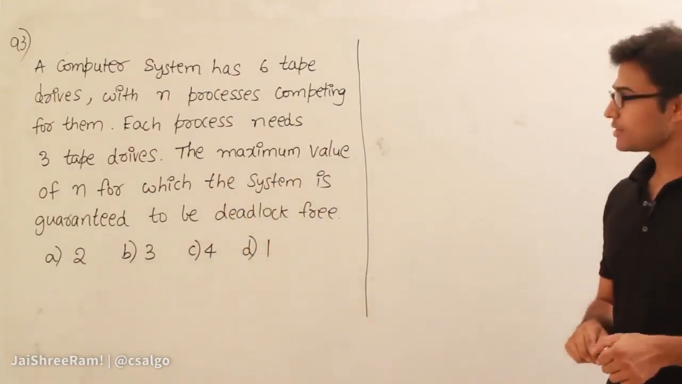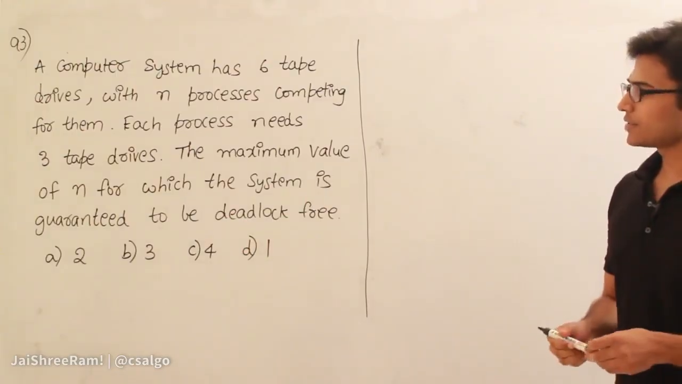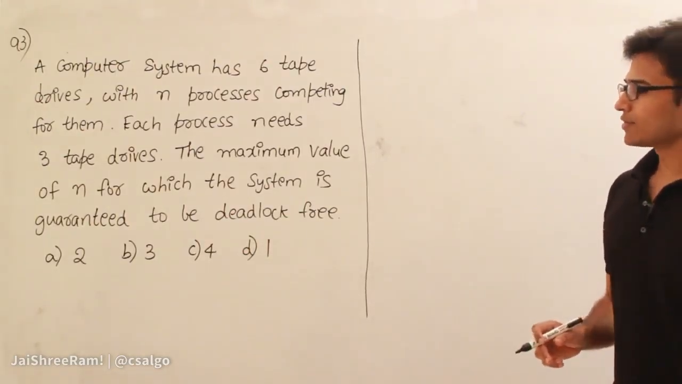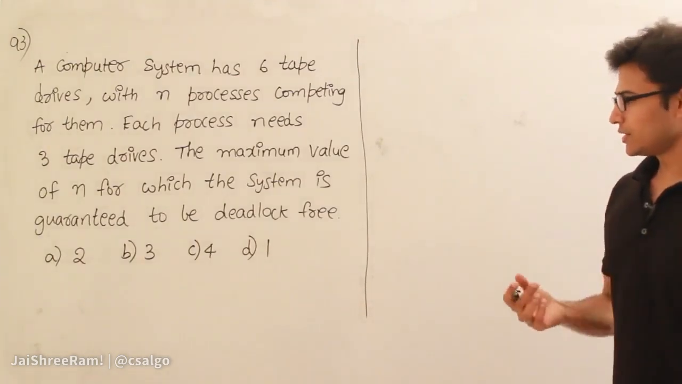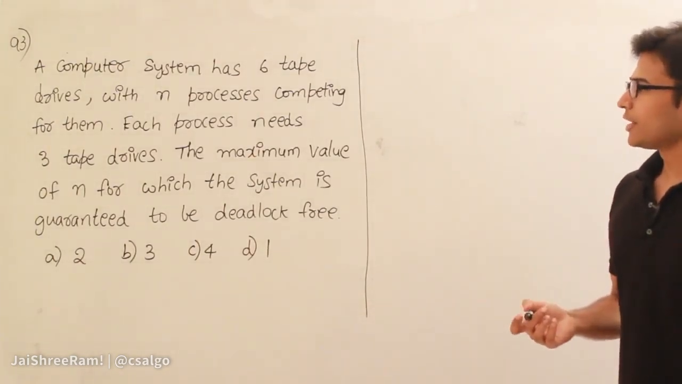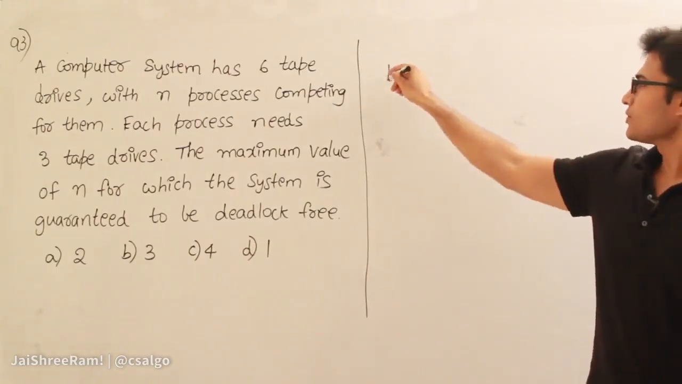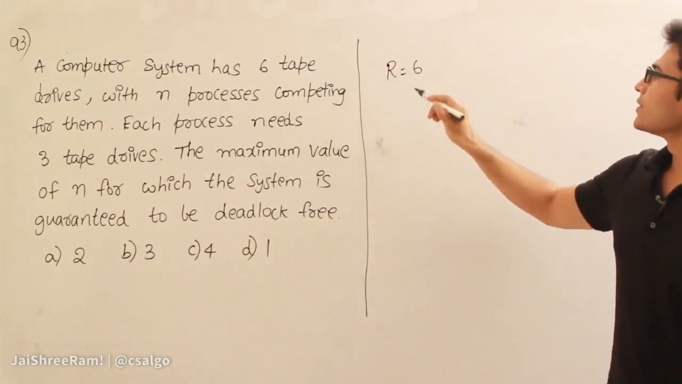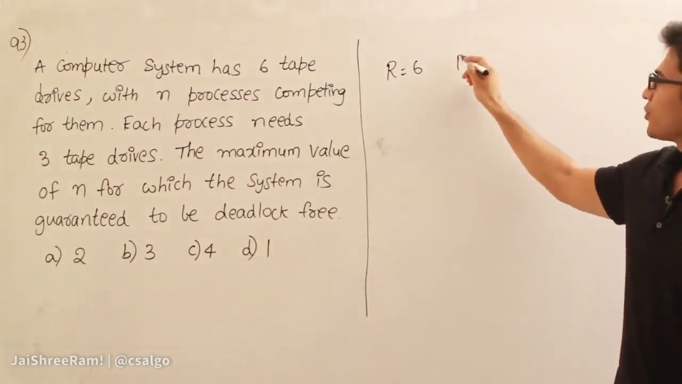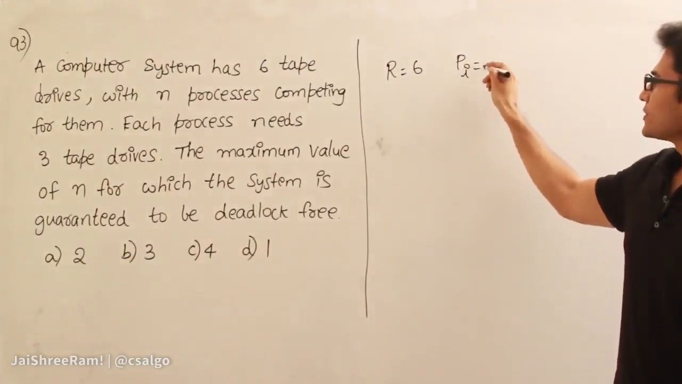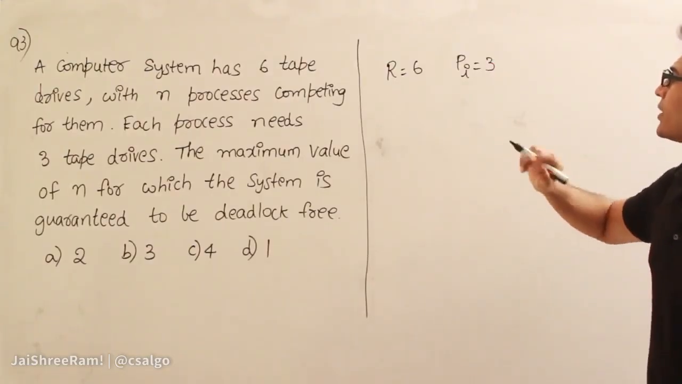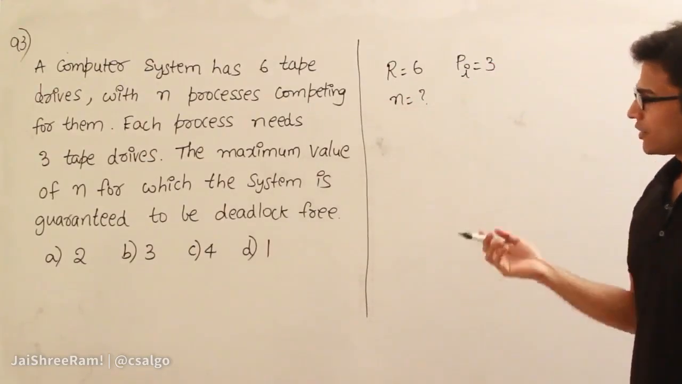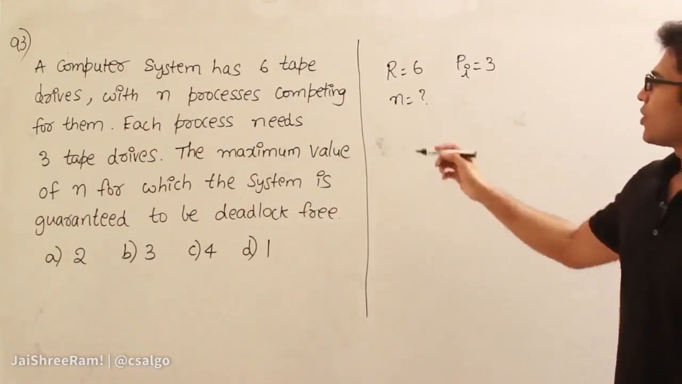So in this question, given the resources, they are asking what is the maximum number of processes that can be present in such a way that there is no deadlock. So given resources equal to 6, and there are n processes, and each process requires 3. And now they are asking what is the n value so that there will be no deadlock, the maximum n value. So what did I say?